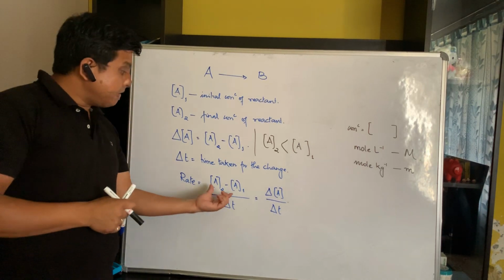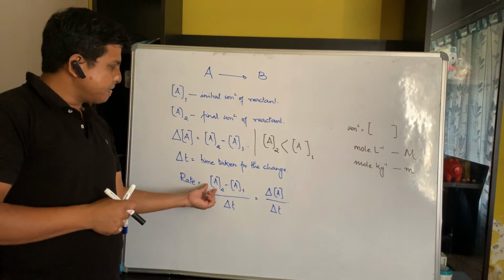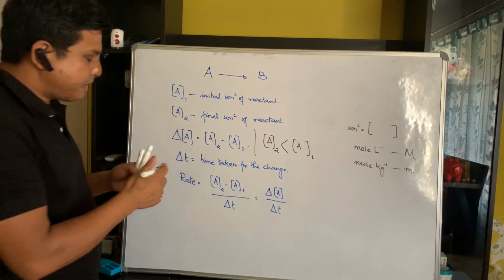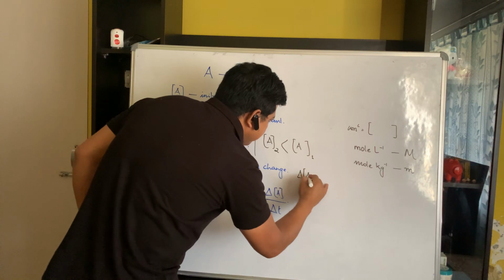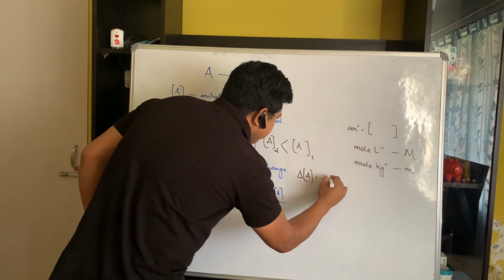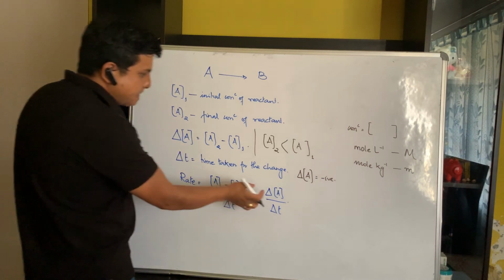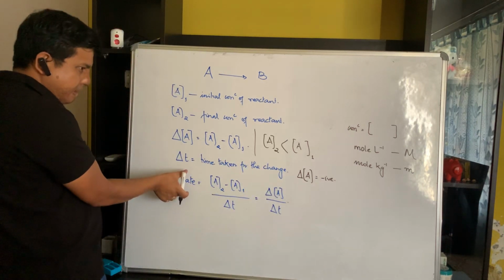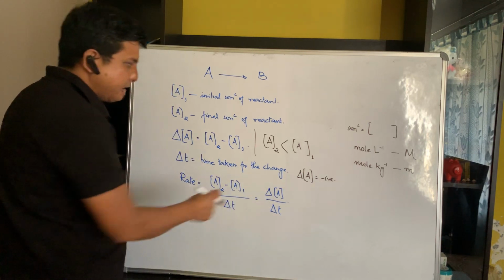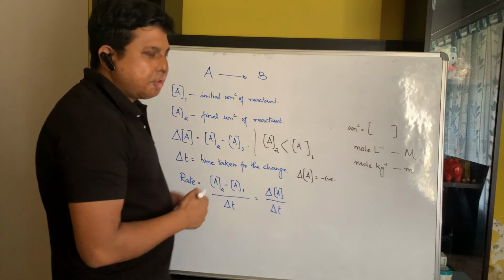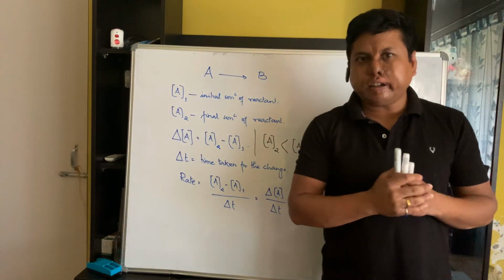So what will be the sign of delta A? Obviously, if A2 is less than A1, the sign of delta A will be negative. So in the formula of rate, since delta A is negative, rate comes out to be negative. So think, can rate be negative?